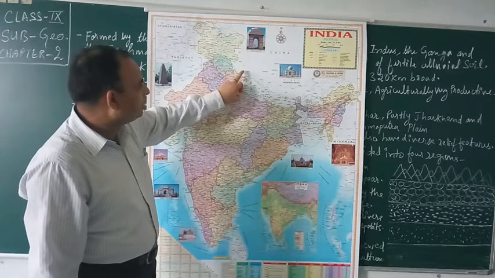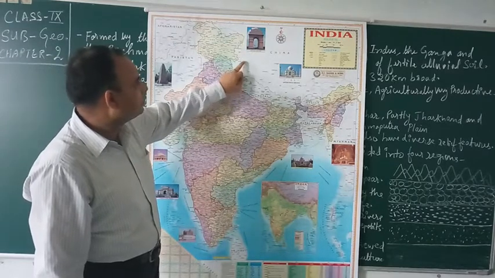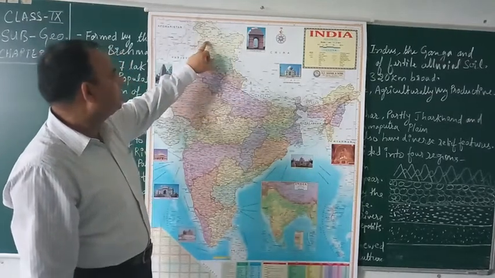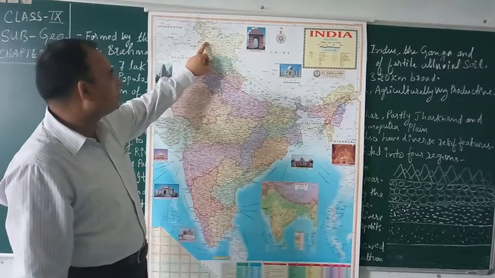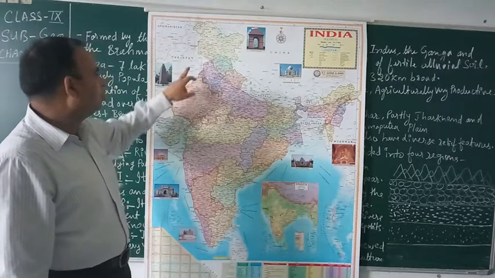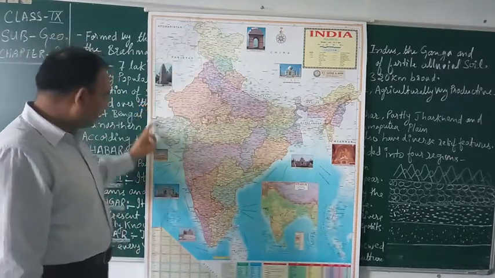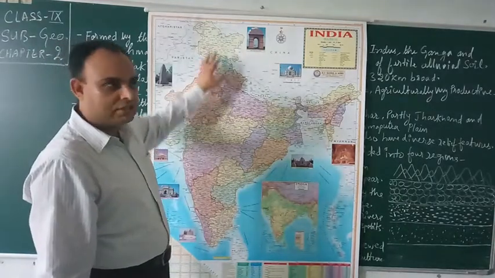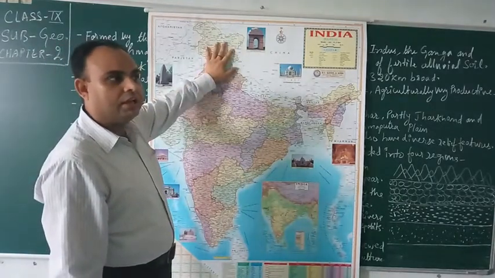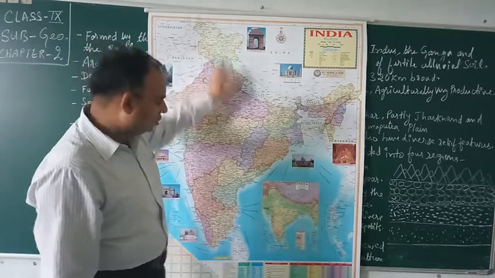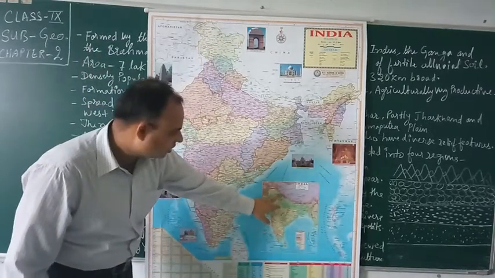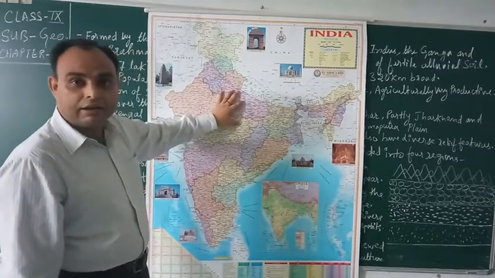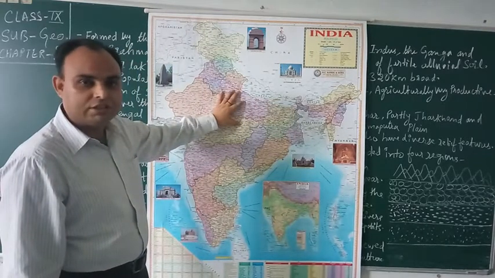This is the originating place. The Indus river originates in Kailash Mansarovar Lake, moves northwards, enters the Jammu Kashmir region, then goes to Pakistan, and finally it goes to the Arabian Sea. This place is the river Indus and tributaries. In the middle part here, the Ganga river and its tributaries.